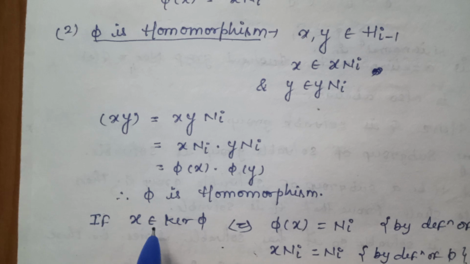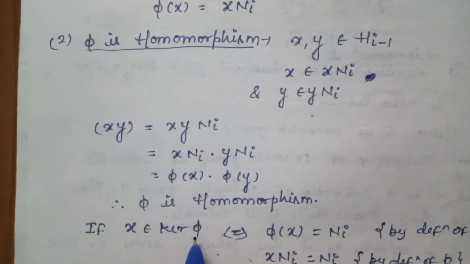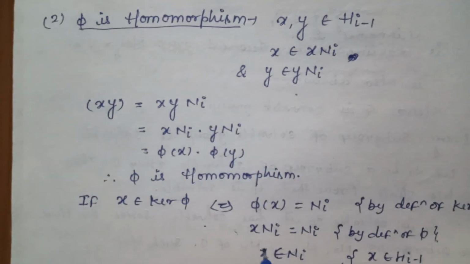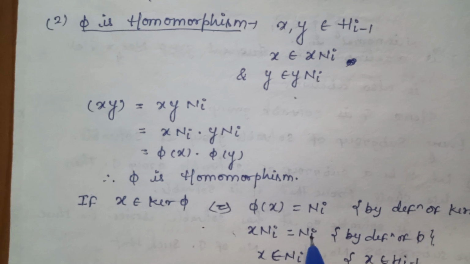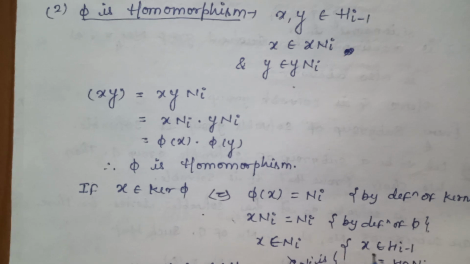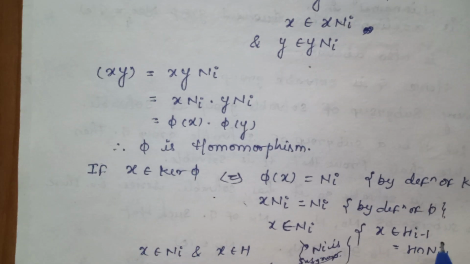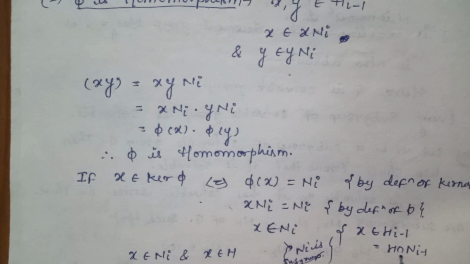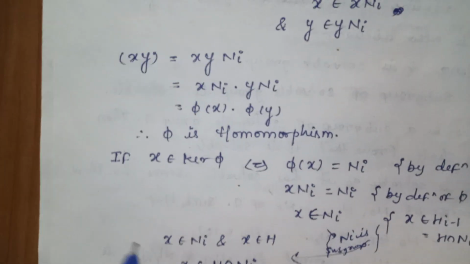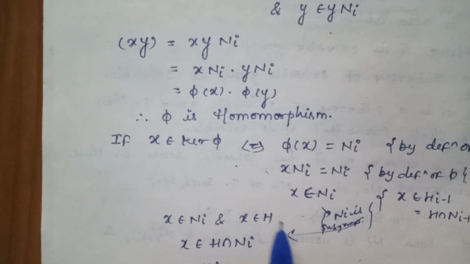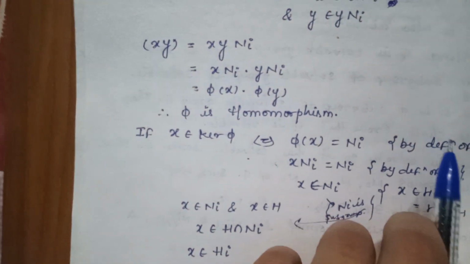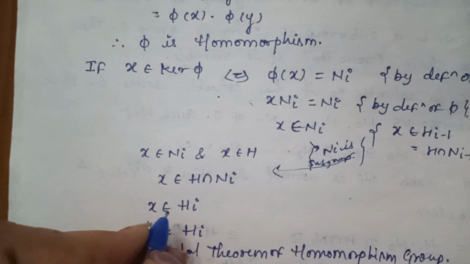If x belongs to kernel phi, which implies that phi(x) is equal to Ni by definition of kernel. So x Ni is equal to Ni by definition of phi. So x belongs to Ni and x belongs to H_{i-1}, which is equal to H intersection N_{i-1}. Here Ni is a subgroup. So x belongs to Ni and x belongs to H. So x belongs to H intersection Ni. Here x belongs to Hi.